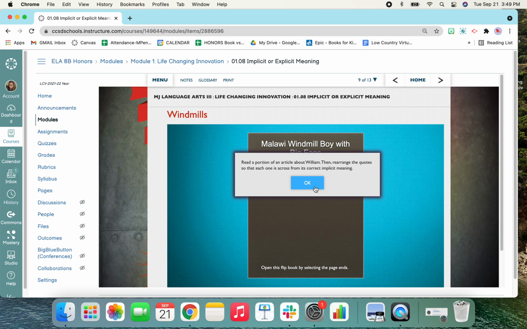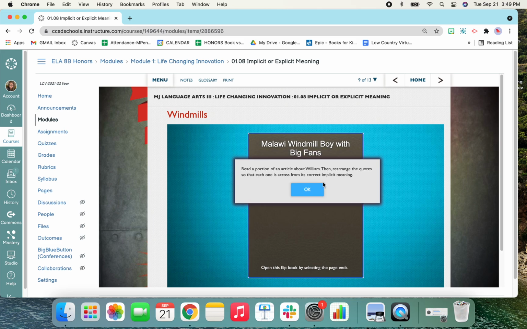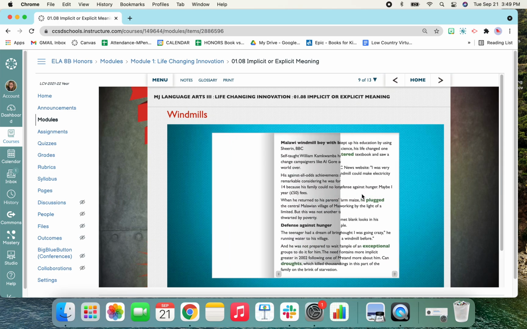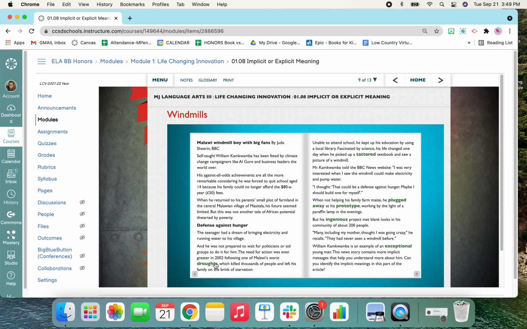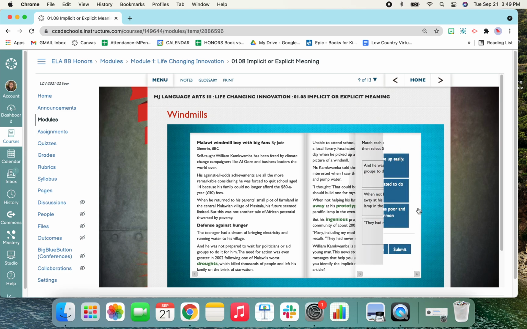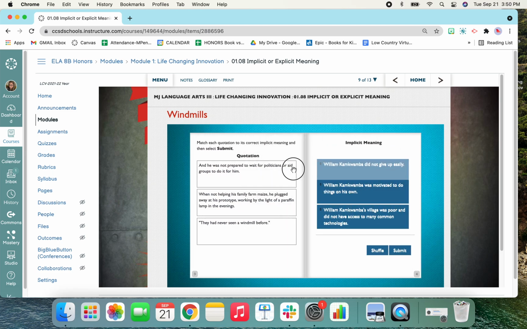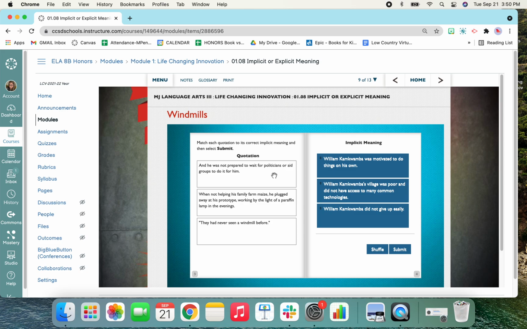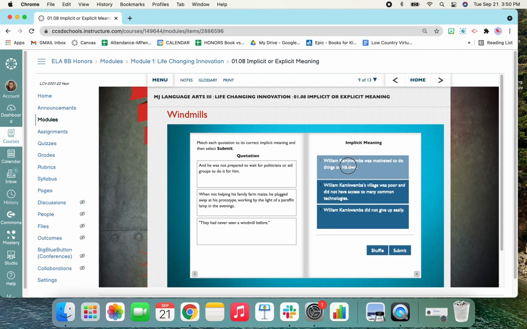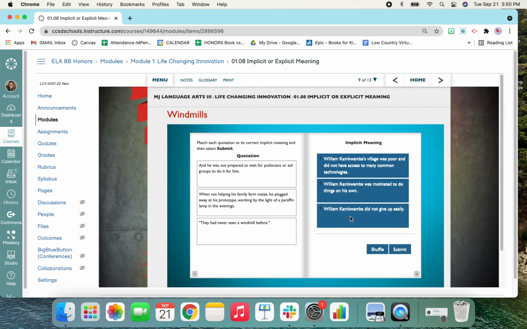Then rearrange the quotes so that each one is across from its correct implicit meaning. Remember that you can hover over words that are highlighted and it will tell you what they mean. And you're going to get these into order that go with the quotation. So if you think he was not prepared to wait for politicians or aid groups to do it for him, if you think that this implicit meaning works, leave it there. If not, move them around.